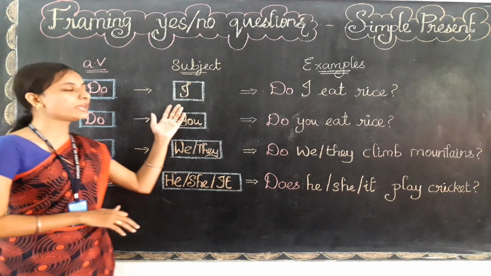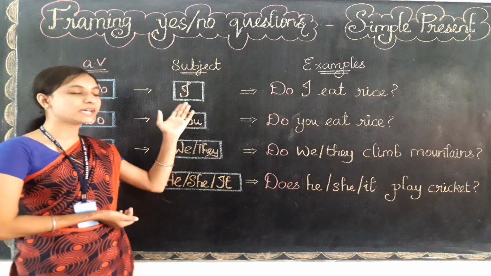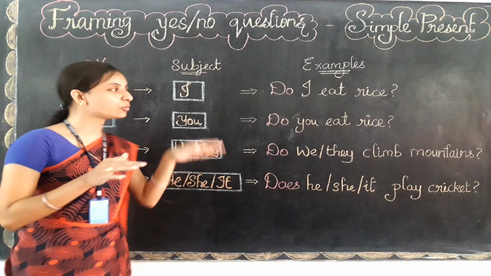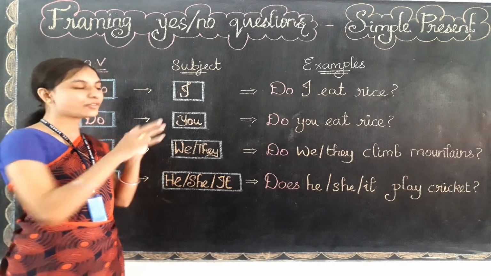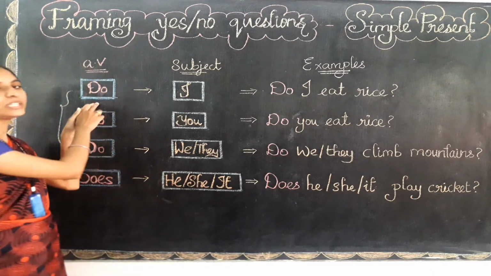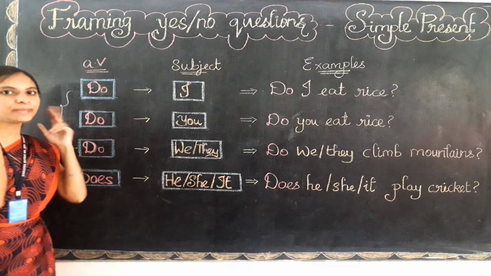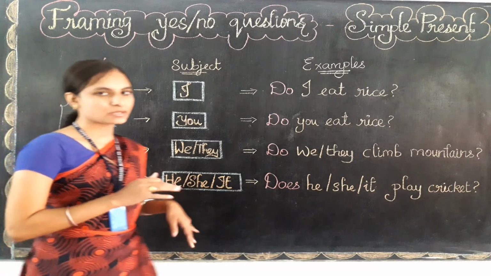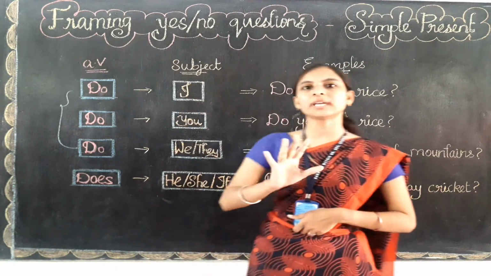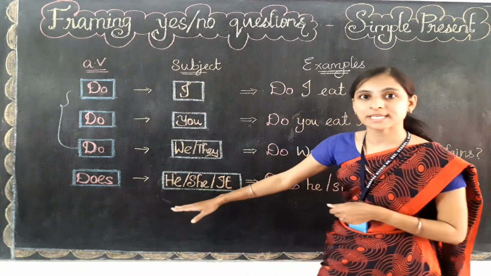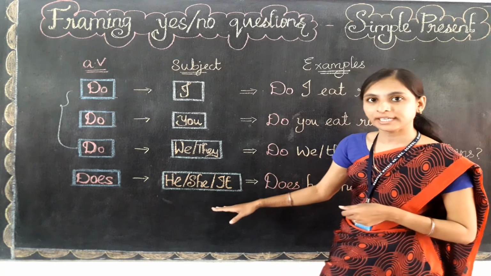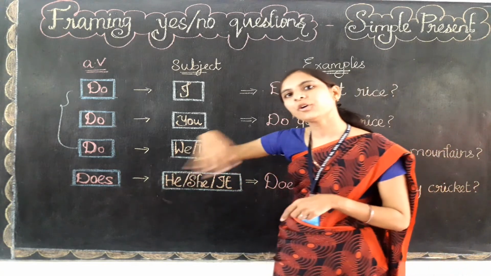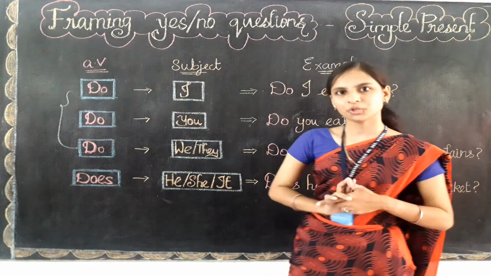You can ask me why ma'am you didn't use does for the subject I. No, we no need to use does to the subject I. Okay, for the subject I we always need to use do only. Keep in your mind. Okay, for this subject alone we need to use does. So in short you can remember that only to this subject, that is he, she, it, and also singular names alone we need to use does, and for all other we need to use do only.